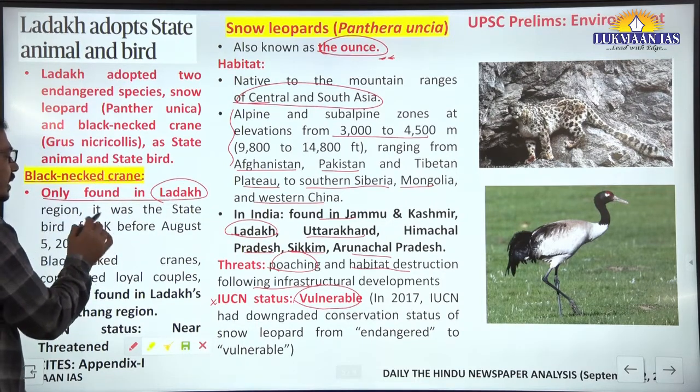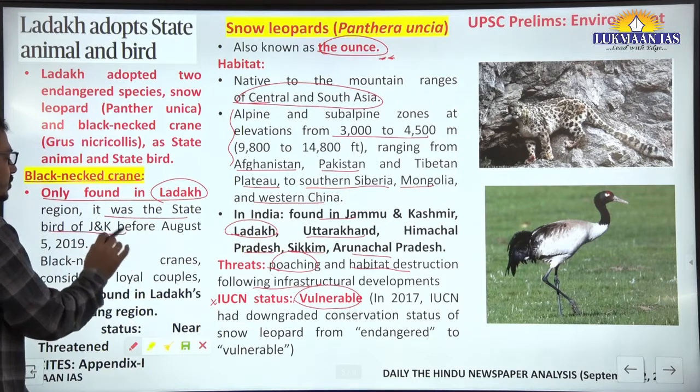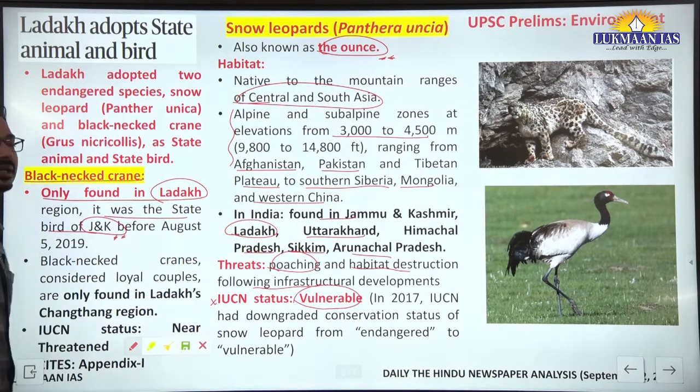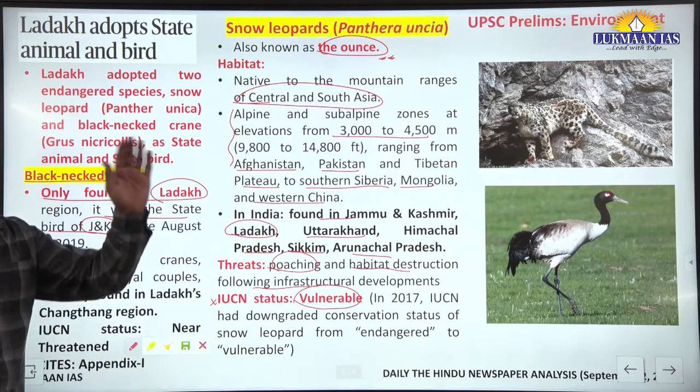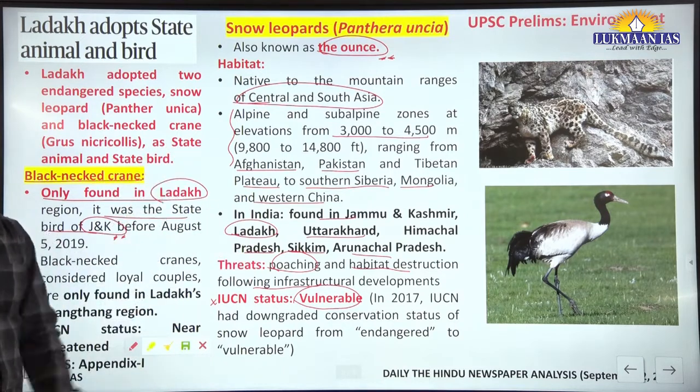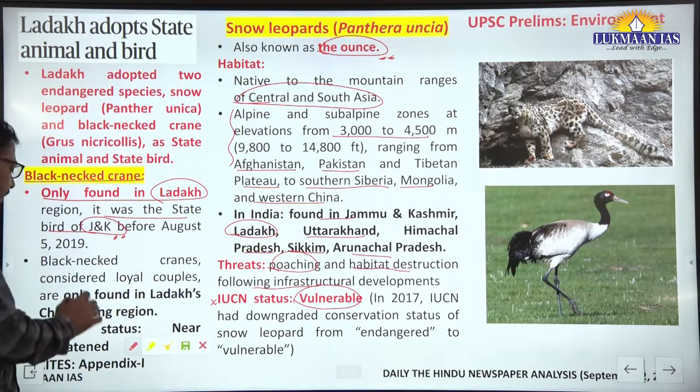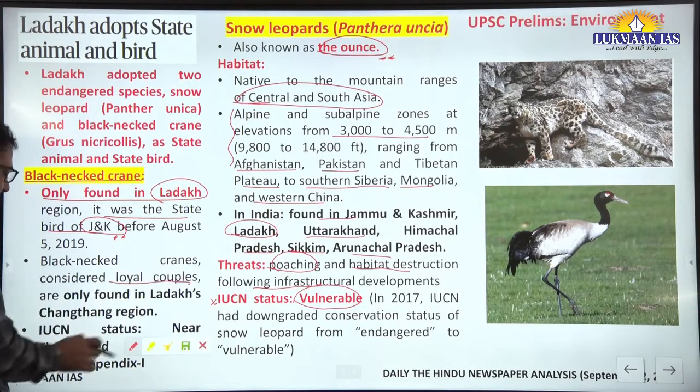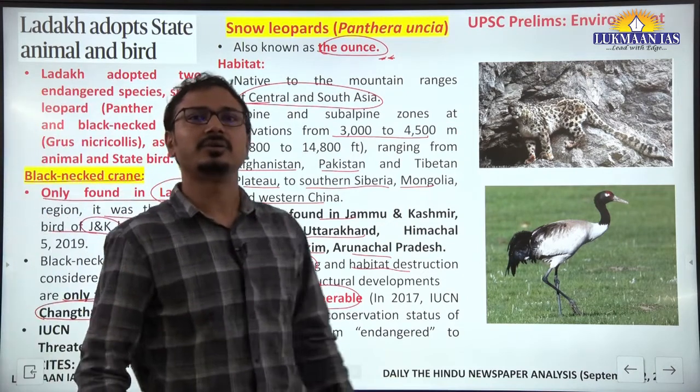Okay, so earlier also it was the state bird of Jammu and Kashmir before reorganization of Jammu and Kashmir into Jammu and Kashmir Union Territory and Ladakh Union Territory. This crane is considered a loyal couple and is only found in Ladakh's Changtang region. Do you remember recently we talked about this region?